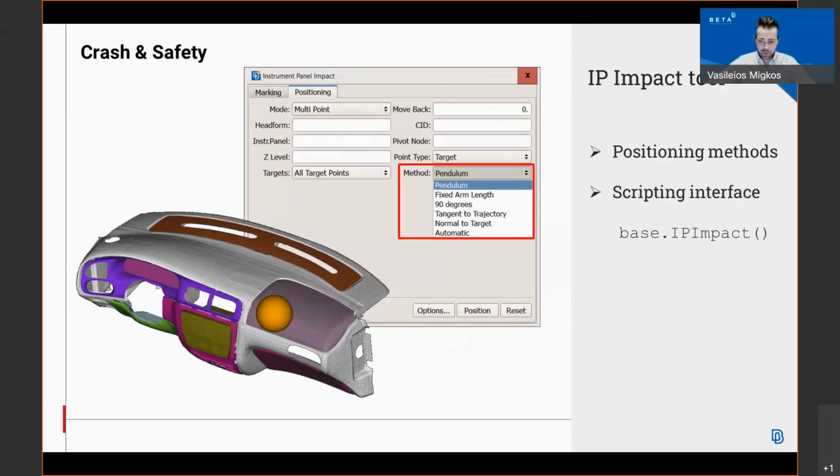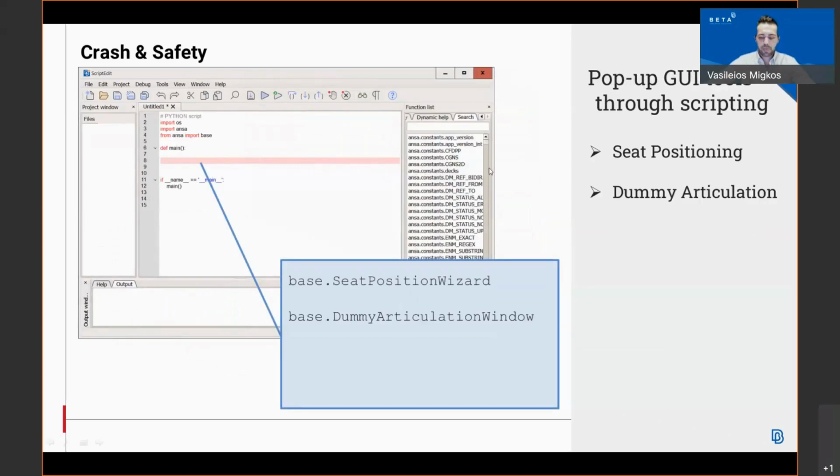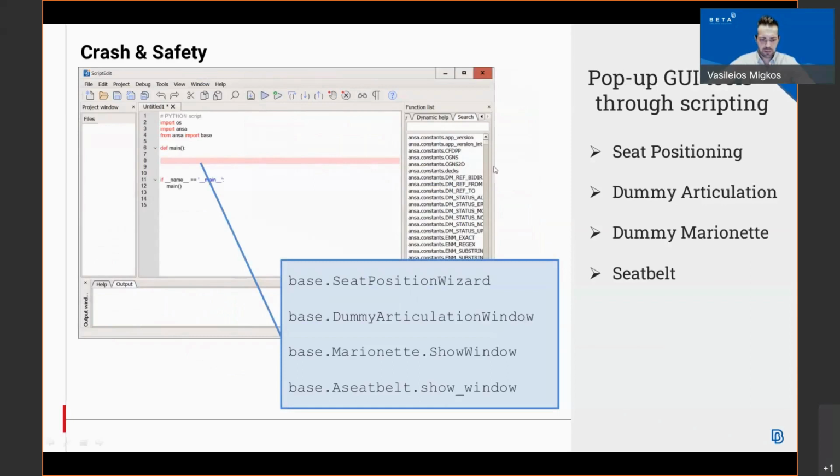Talking about scripting, we have the option from version 22.1.0 to pop up GUI tools through scripting for the seat positioning, the dummy articulation, the dummy marionette, as well as for the seat belt. Some small examples have been created from our side in order to run these and pop up the GUIs through the scripting.